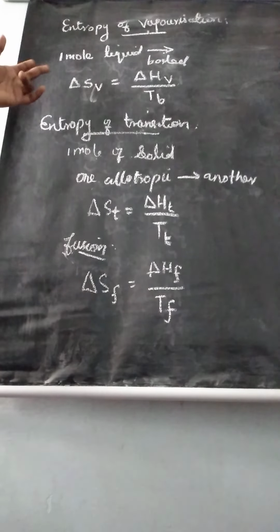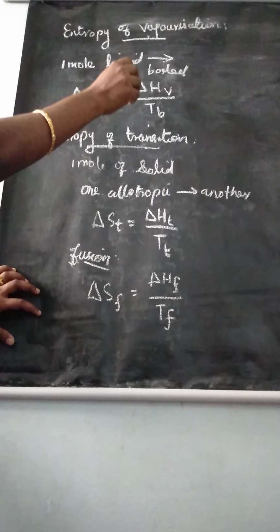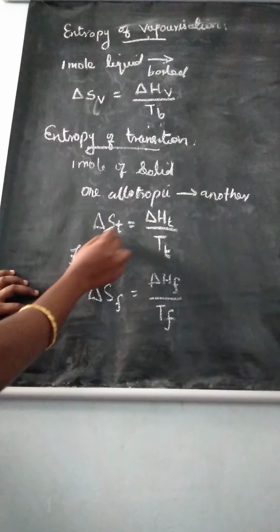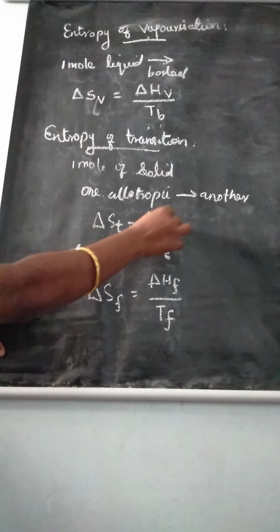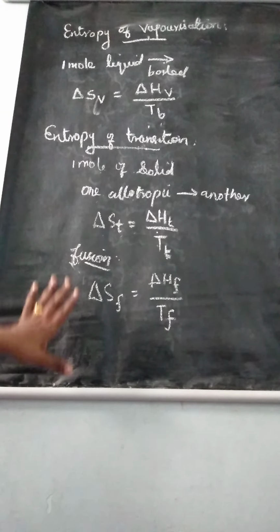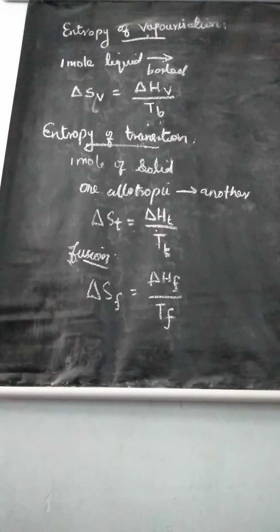In the same way, entropy of vaporization means delta S V is equal to delta H V divided by T B. Entropy of transition, delta S T is equal to delta H T divided by T T. Understand? So this is what we are telling as entropy change accompanying change of phase.